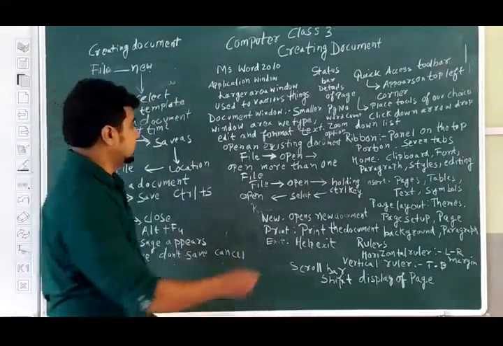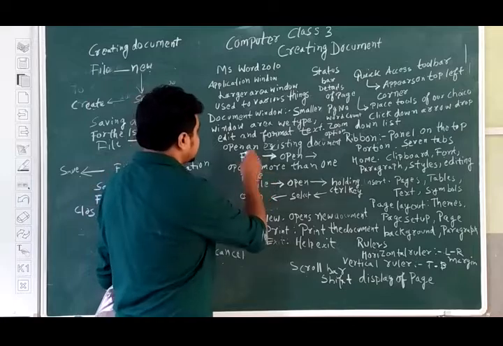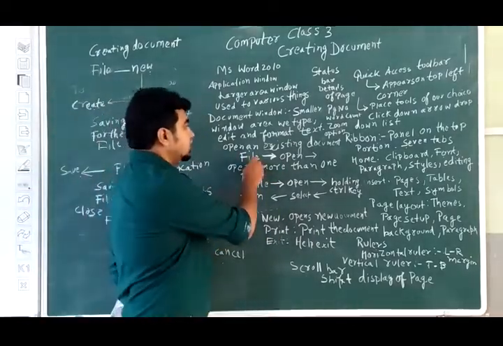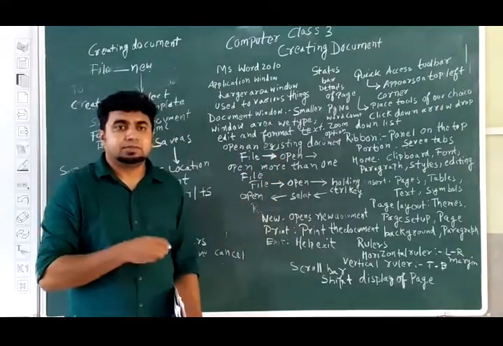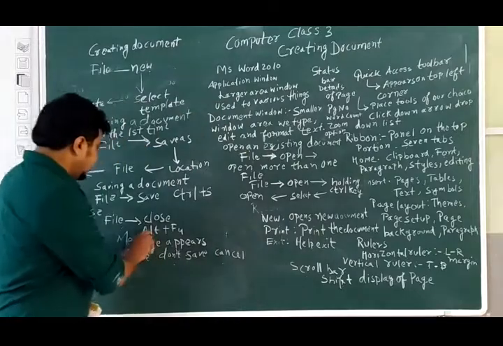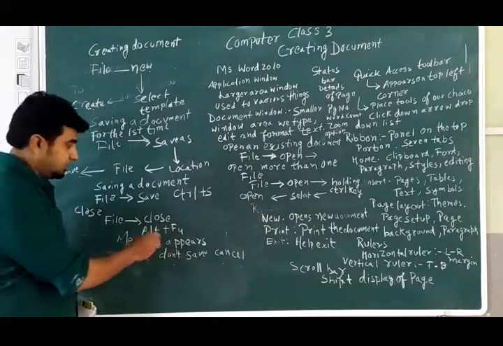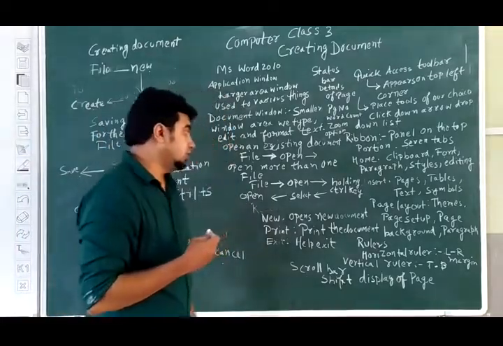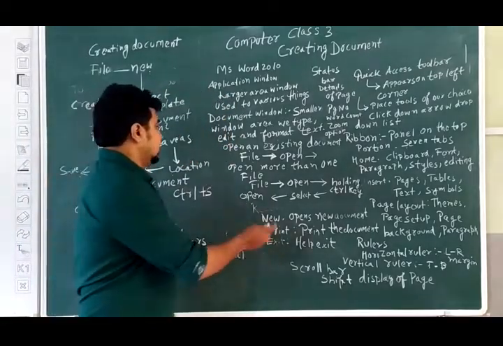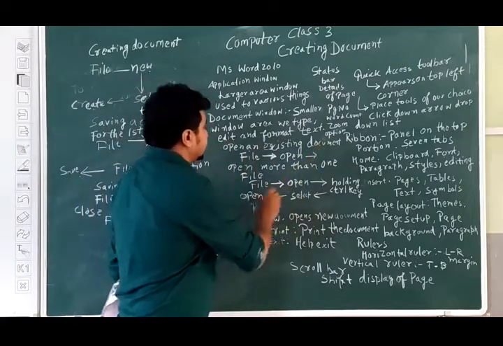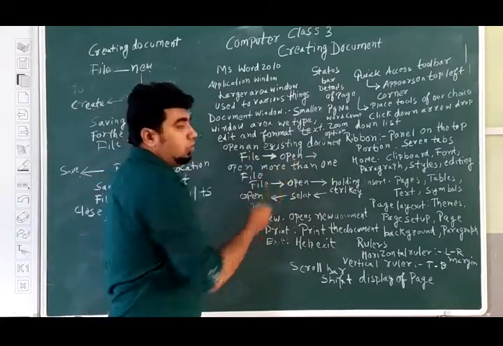Now the next part is opening an existing document. You go to File, then the Open option. Everything is there in the File option. And I forgot to tell you that the shortcut key of Close is Alt plus F4. This is the shortcut key of Close. And from here, you will open an existing document. Go to File, then the Open option.